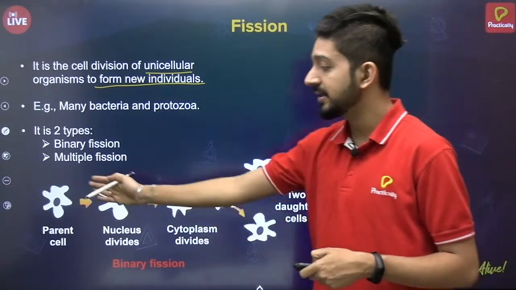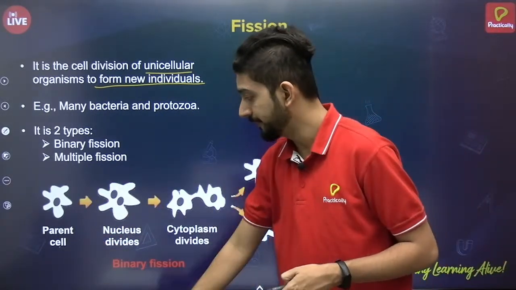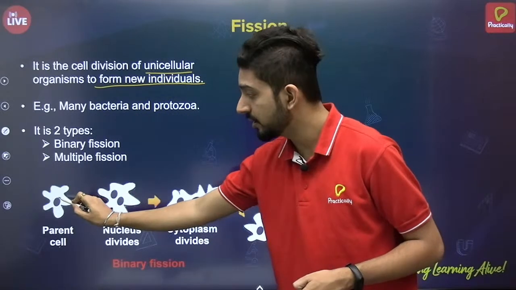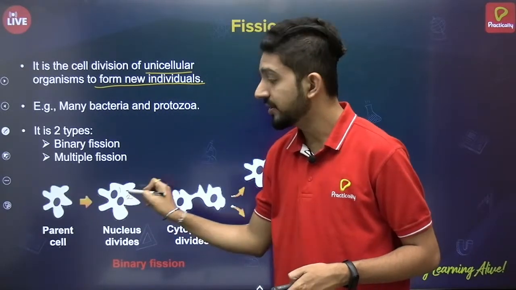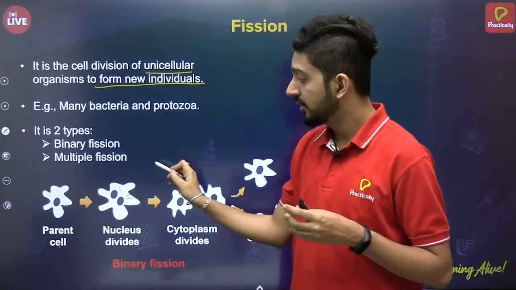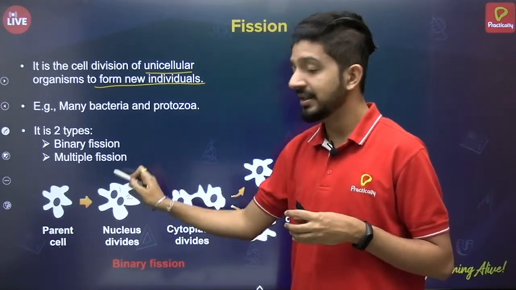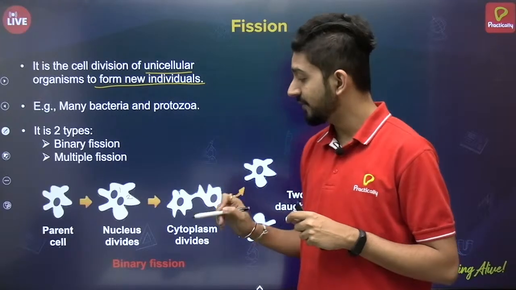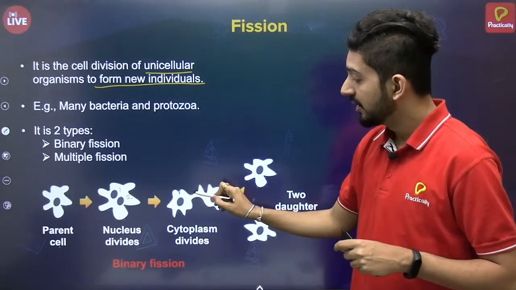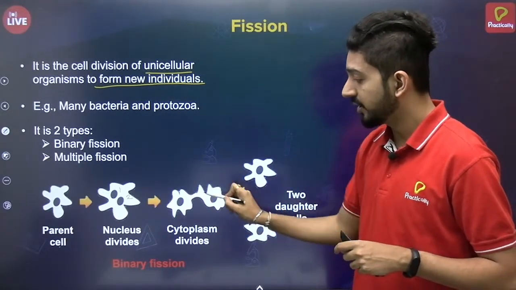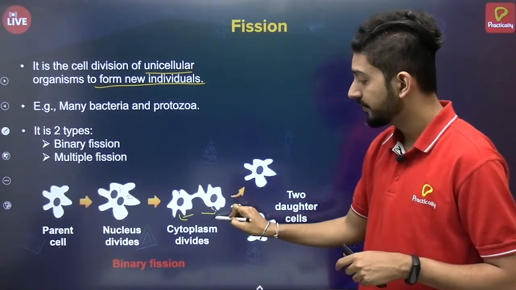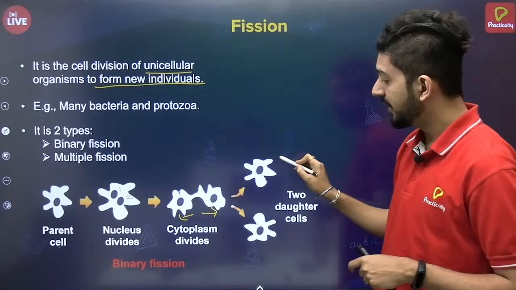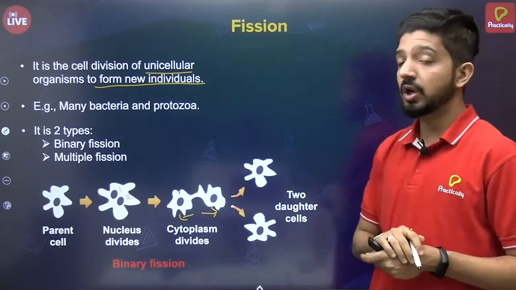As you can see here, we have the parent cell, and the first step is nuclear division: the nucleus divides into two. The entire cell membrane and cell wall is intact, but the nucleus divides, and later the outer body, the entire cell, also starts dividing into two parts, and finally they separate to form two daughter cells.